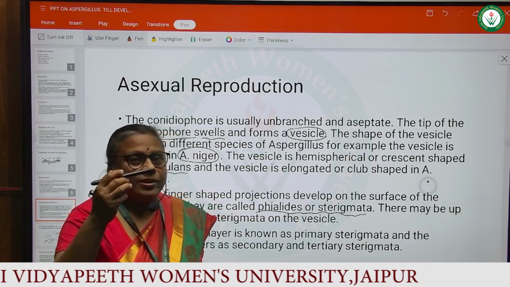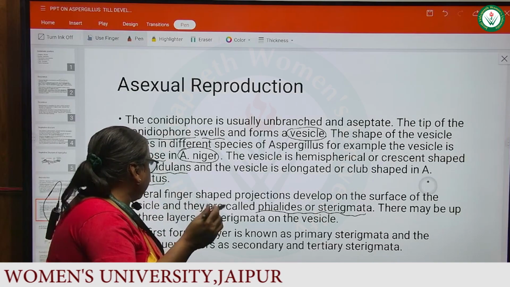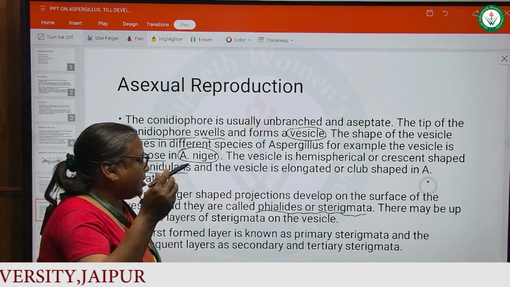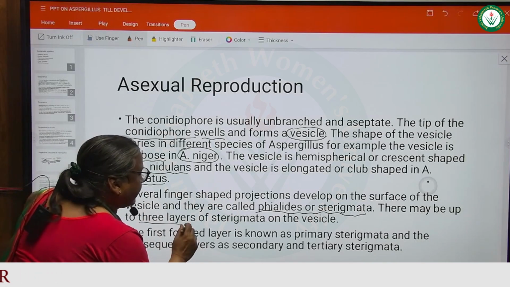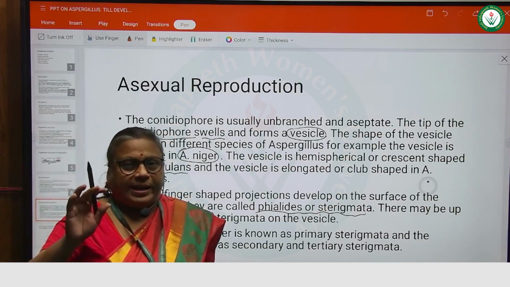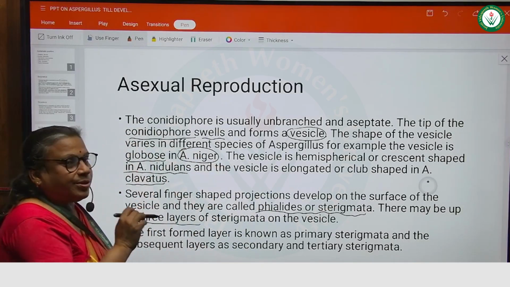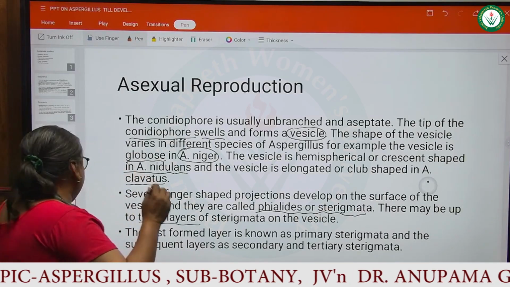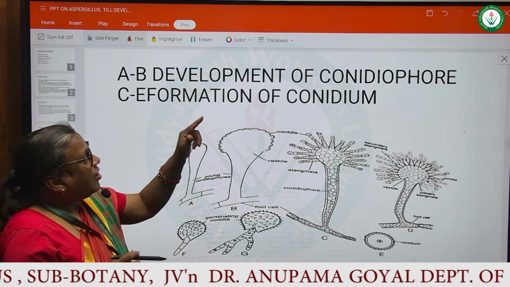You have to note that some finger-like projections develop on the surface of the vesicle, and these finger-like projections are known as phialides or sterigmata. There may be up to 3 layers of sterigmata on the vesicle. The first formed layer is known as primary sterigmata, and the subsequent layers are known as secondary sterigmata and tertiary sterigmata.